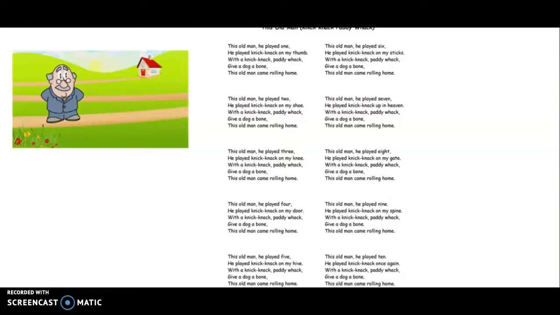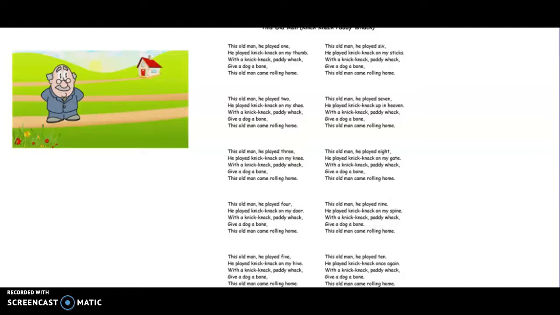This old man, he played one. He played knick-knack on my thumb, with a knick-knack, paddywhack, give a dog a bone. This old man came rolling home. This old man, he played, what is it? 2. He played knick-knack on my shoe. Where's your shoe? With a knick-knack, paddywhack, give a dog a bone. This old man came rolling home.